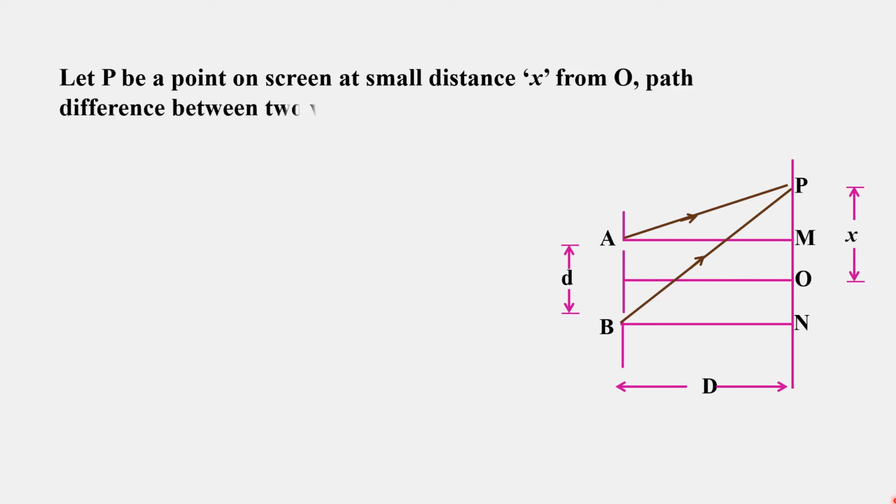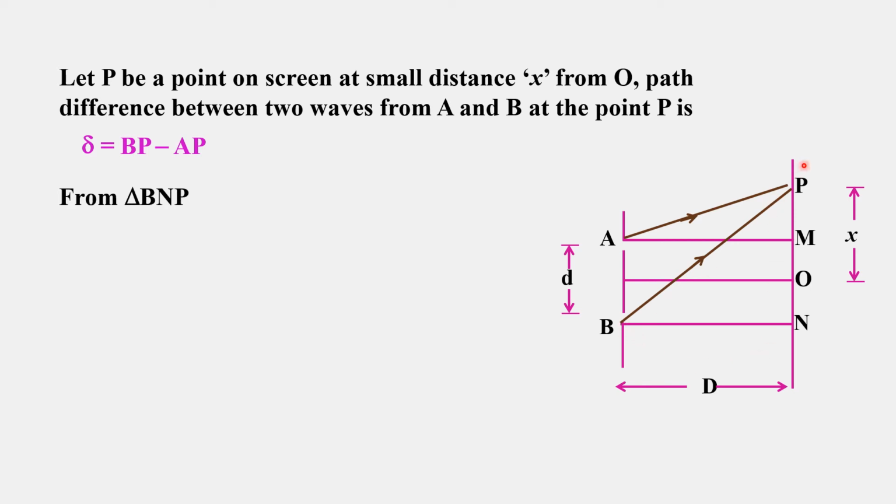Let P be the point on the screen at a distance x from O. The path difference between the two waves from A and B at P is given by BP minus AP. From triangle BPN, BP square is equal to BN square plus PN square. By substituting the values, BP square is D square plus (x plus d by 2) whole square.